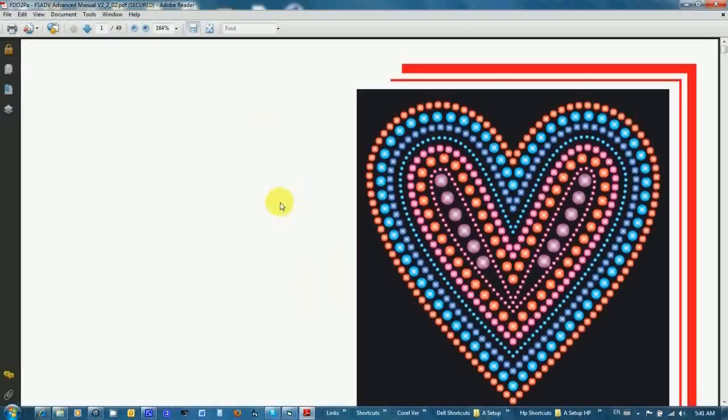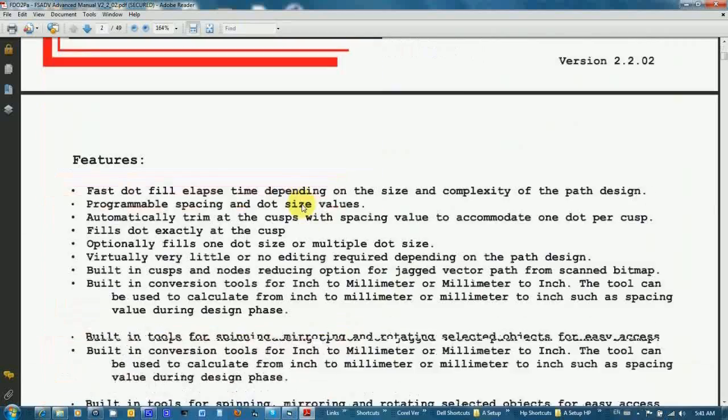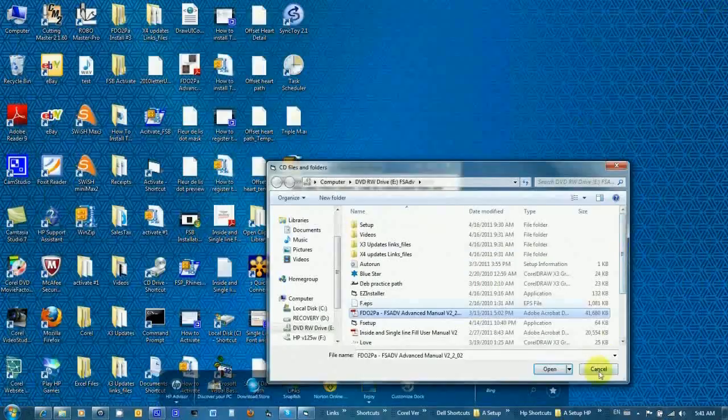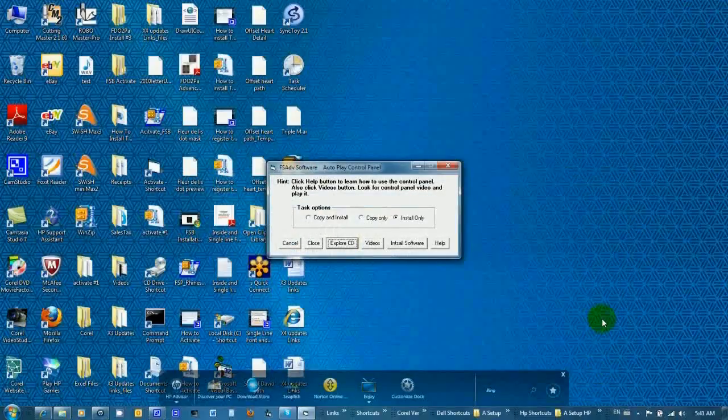And the user manual will open. You can read it now or read it later on. You can also print it by clicking this icon. Configure the printer window, dialog box, and then click print. I'm going to close it. You cancel this dialog box, and we're going to visit the videos by clicking the video button.